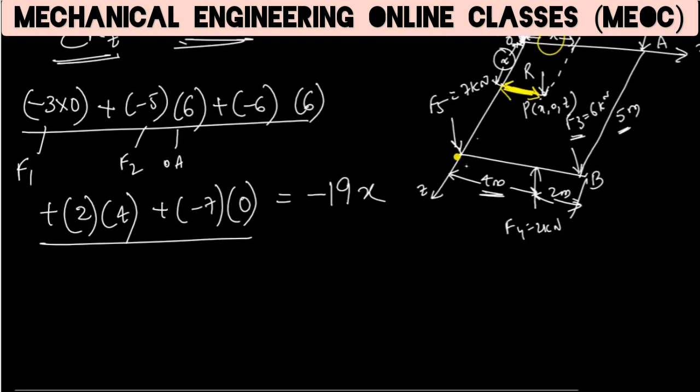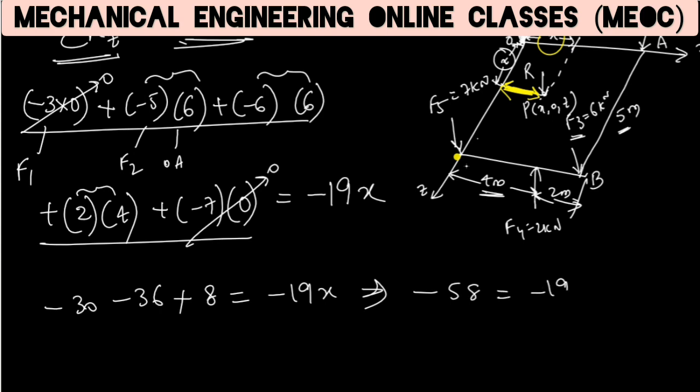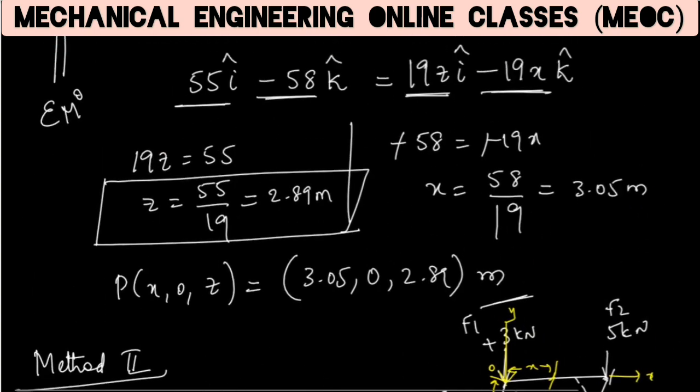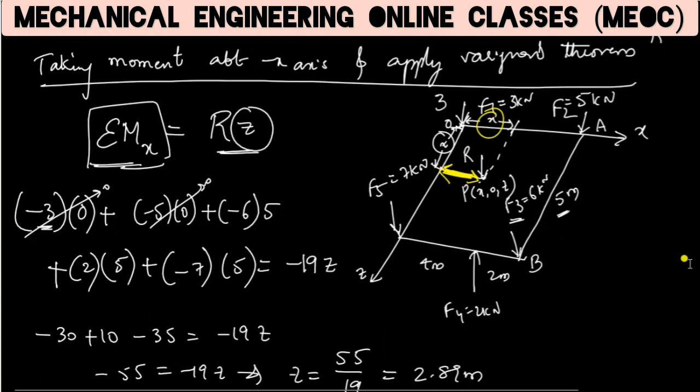So let us solve this. This becomes 0. This also is 0. So this is minus 30. The second term became minus 30. This is minus 36. Plus this is 8. This is equal to minus 19x. Or this is minus 66 plus 8 is minus 58, which is minus 19x. Or x is equal to 58 by 19. We got the same value from method 1 also, which is nothing but 3.05 meter.